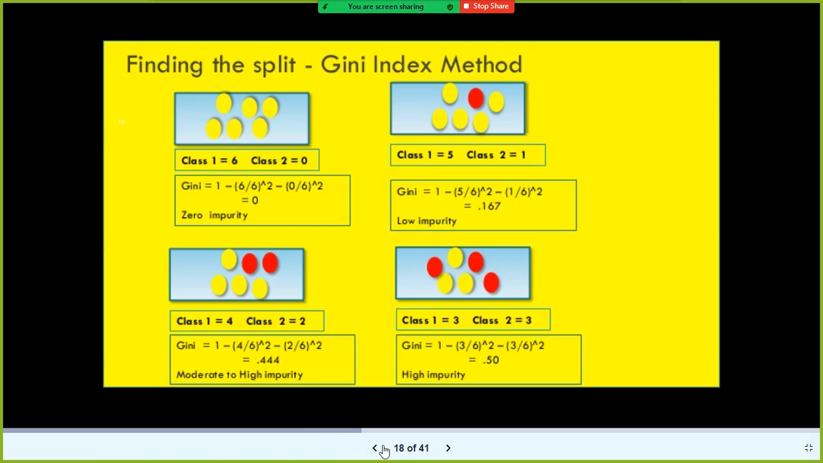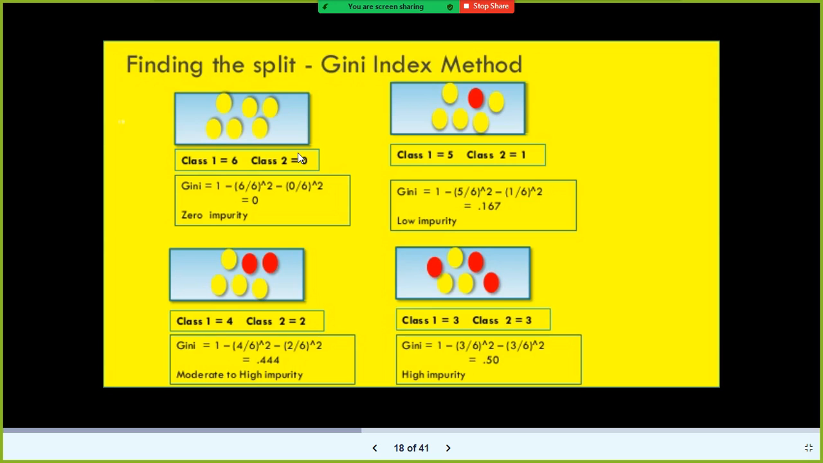But if you apply the Gini formula here, 1 minus probability of A. So class 1 appears how many times out of the total number of events? 6 out of 6 whole squared, minus the second, red is not there here, class 2, 0 divided by total number of objects squared. So you get 1 squared minus 0, and 0 divided by anything is 0. So 1 minus 1 is 0. So it's a pure node. So this one is the pure node.